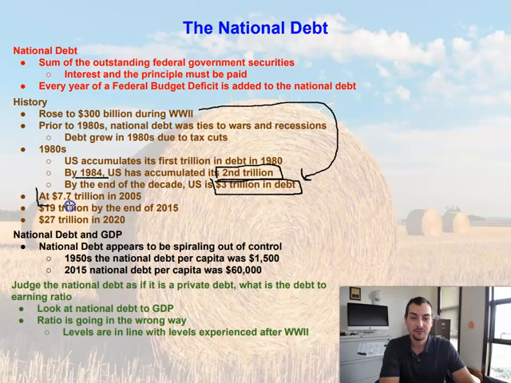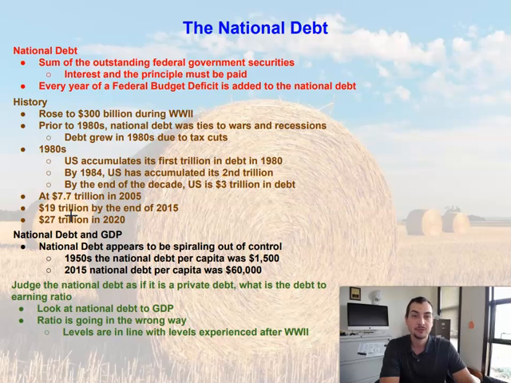By 2015, that debt has now increased to $7.7 trillion in that national debt. And it keeps growing. 10 short years later, we're at 19 trillion. Whenever I'm recording this video, it's in the year 2020, and it is expected to be $27 trillion in debt by the end of the year 2020.